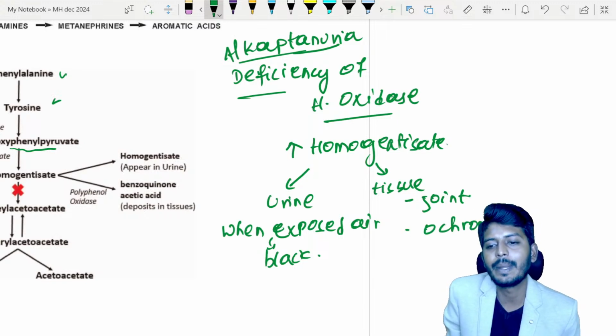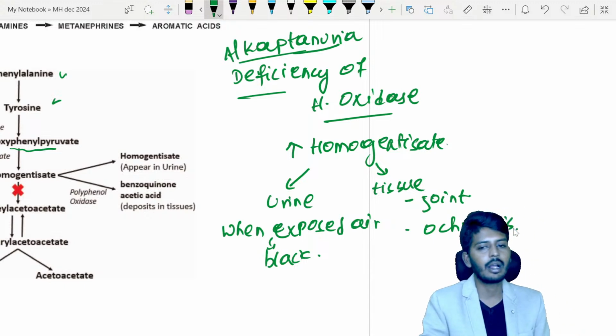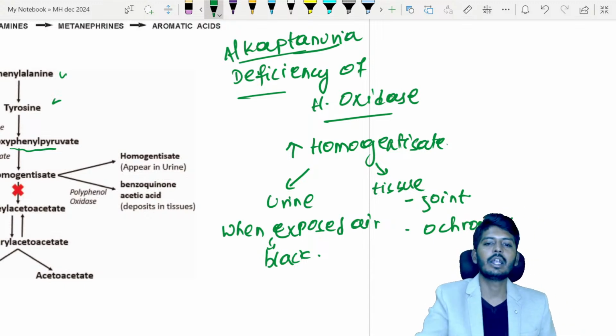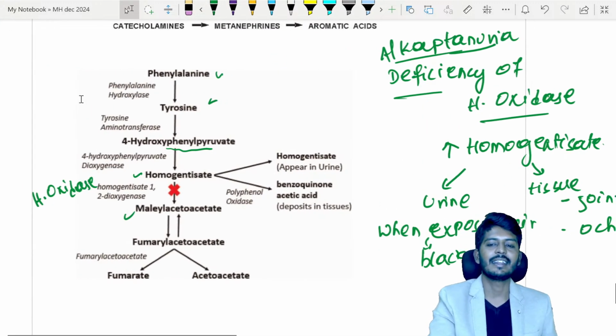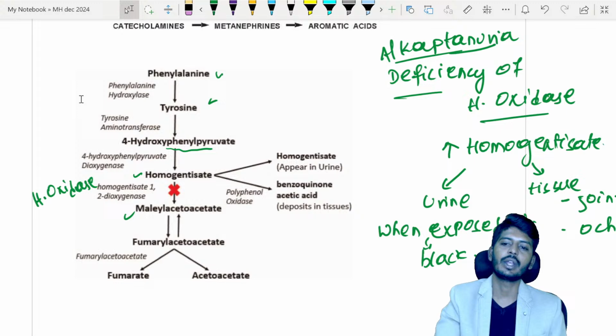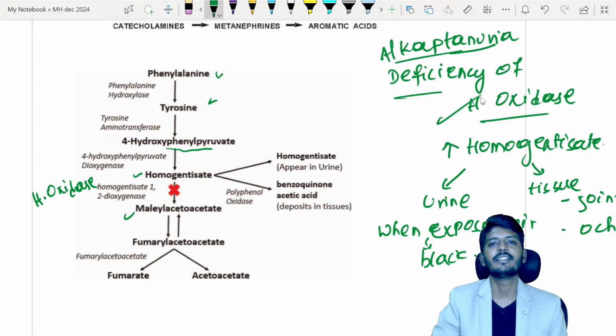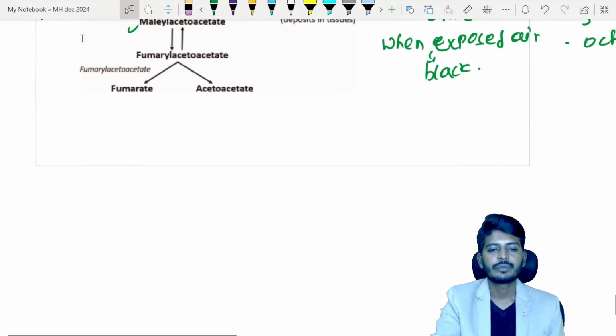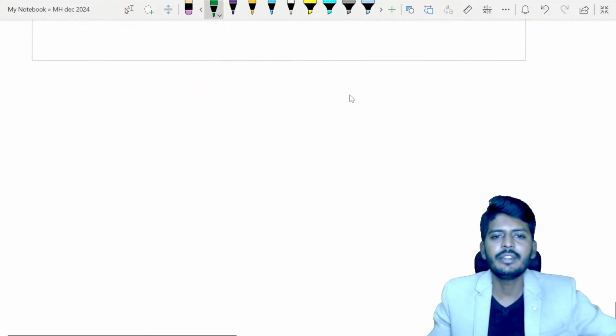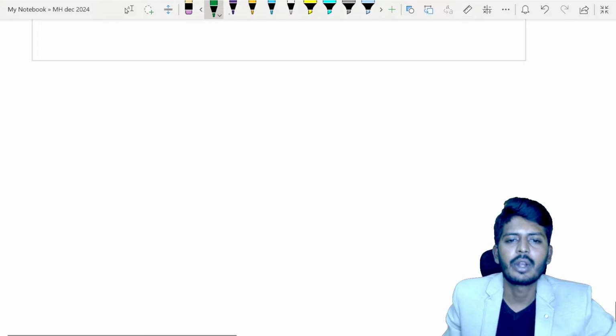It will cause ochronosis. This abnormal pigmentation called ochronosis will occur, and also there is black colored urine when exposed to air. So this is a classic symptom of alkaptonuria. So they'll ask you which enzyme deficiency? Homogentisate oxidase deficiency.